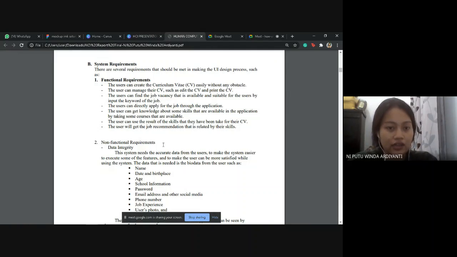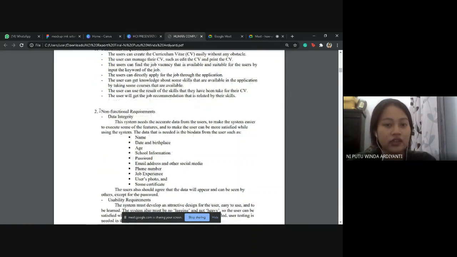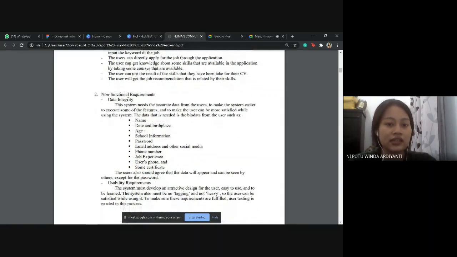After that, we also have the non-functional requirements, starting with data integrity, where the system needs accurate data from the user to make it easier to execute some of the features and to make the user more satisfied.